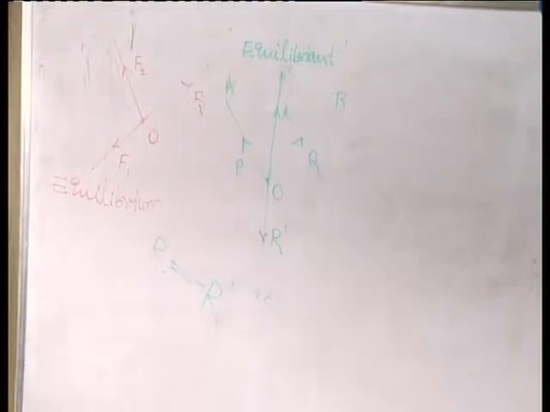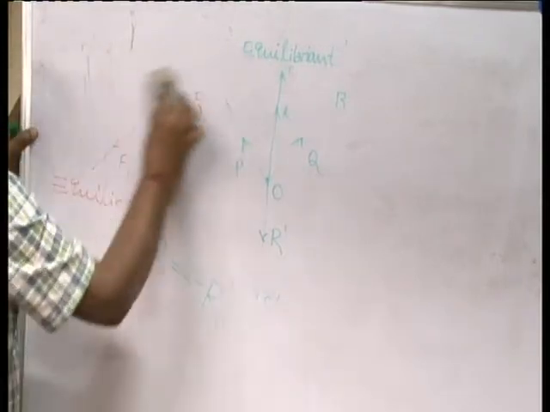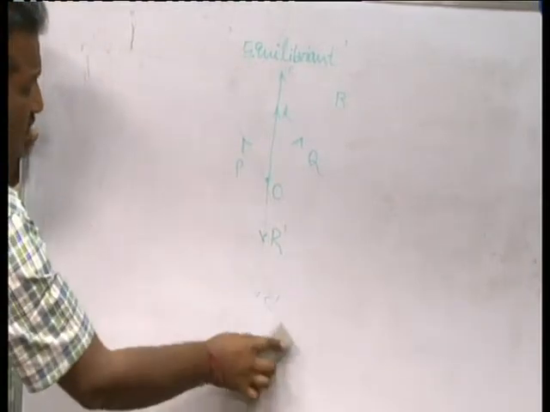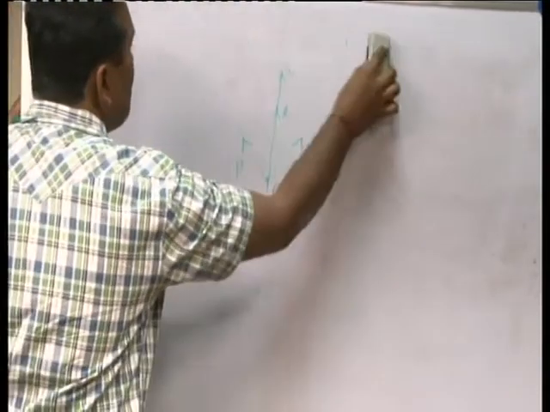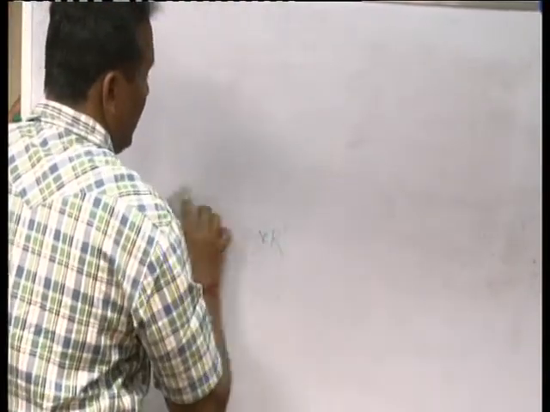So, we are defining three simple definitions: one is the resultant of a force, another is the equilibrium, and one more is the equilibriant. In case of a resultant, it is a combined effect of two or more forces. If we have two forces, they will be combined and rewritten in the form of a single force.